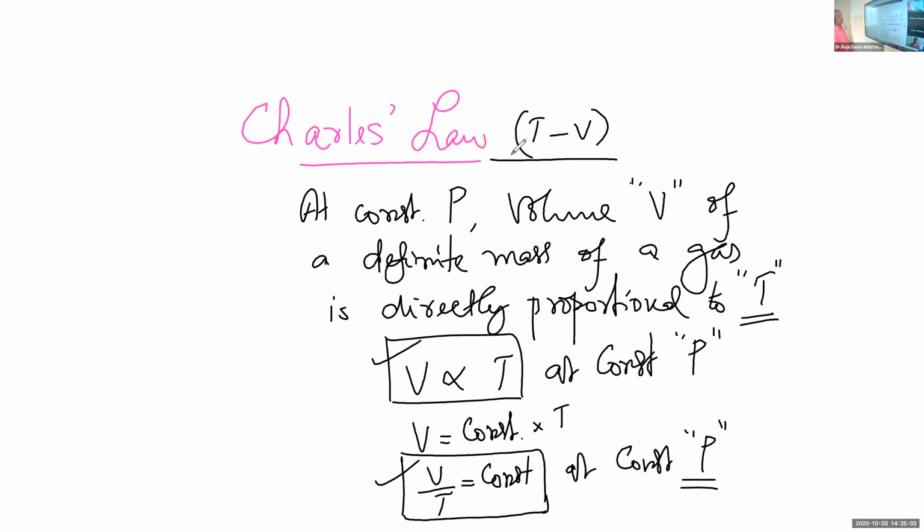V by T is equal to constant at a constant pressure, or V is proportional to temperature at a constant pressure. That is Charles' law.